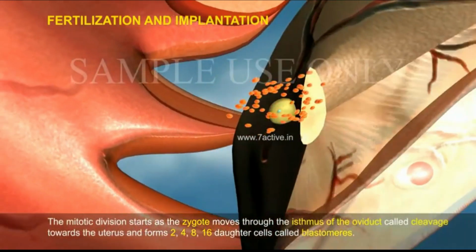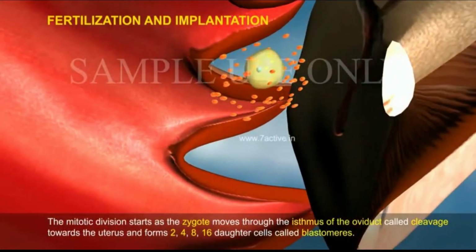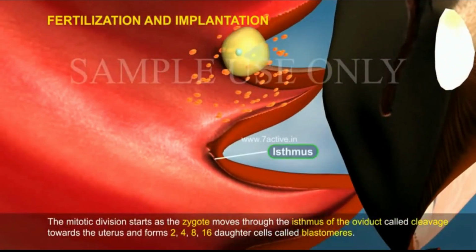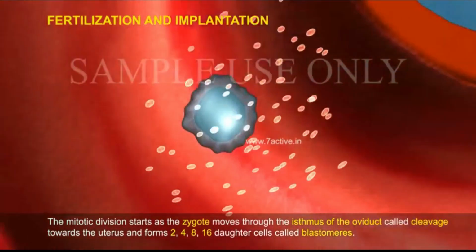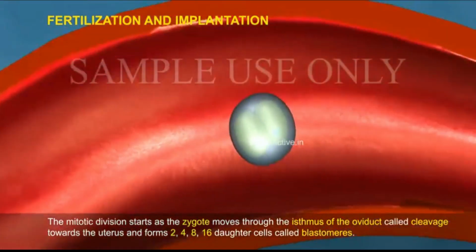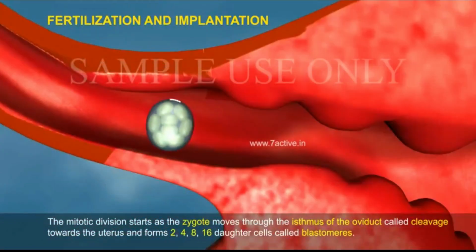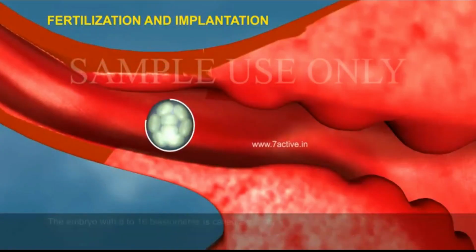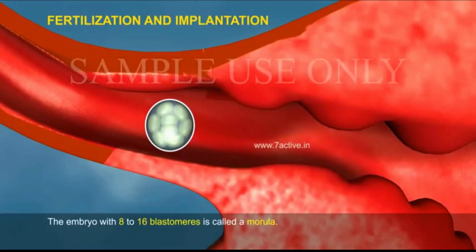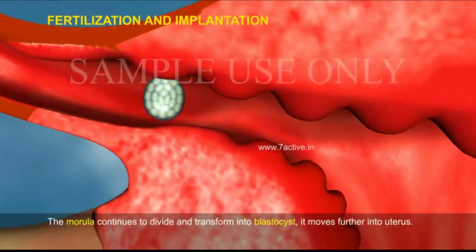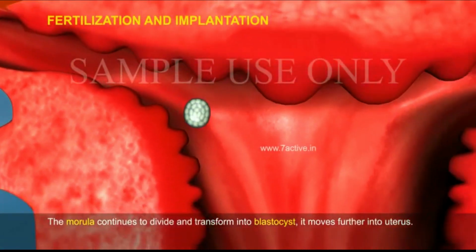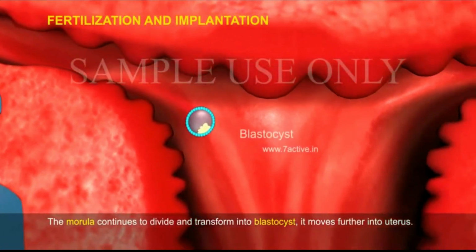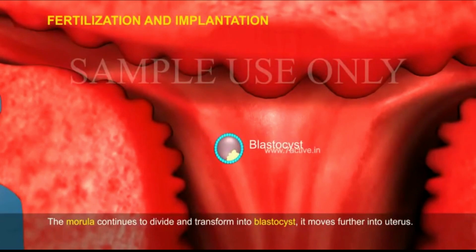The mitotic division, called cleavage, starts as the zygote moves through the isthmus of the oviduct towards the uterus and forms 2, 4, 8, 16 daughter cells called blastomeres. The embryo with 8 to 16 blastomeres is called a morula. The morula continues to divide and transforms into a blastocyst. It moves further into the uterus.